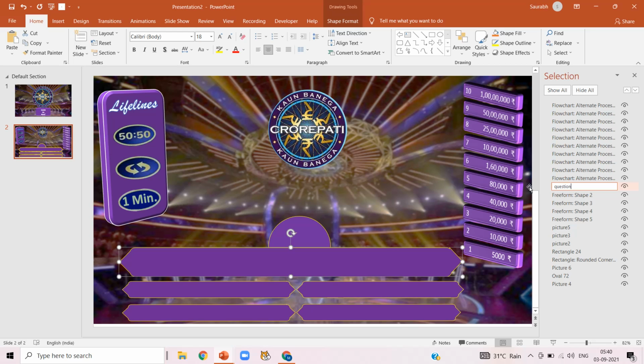Now our first freeform shape where we are going to write is renamed as question. Now select our first option A. Double click it and rename it as A. Now select our second option, that is B.